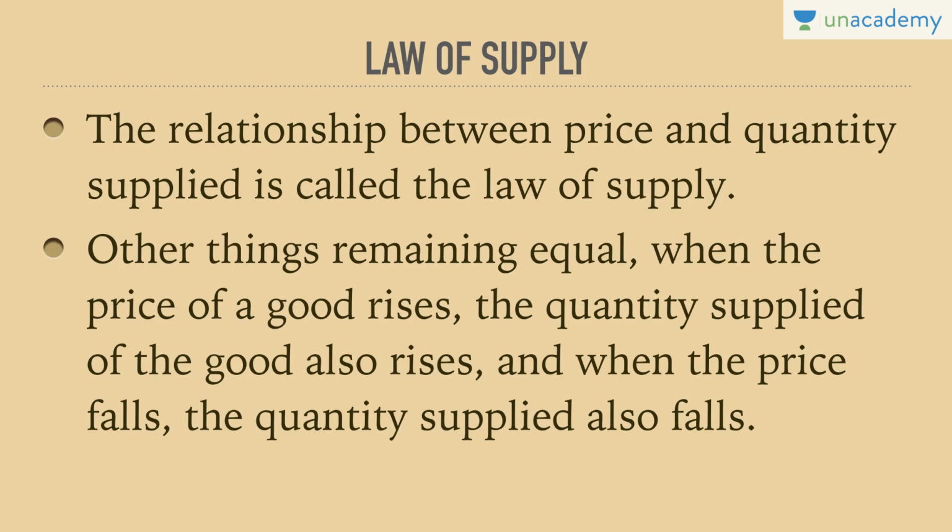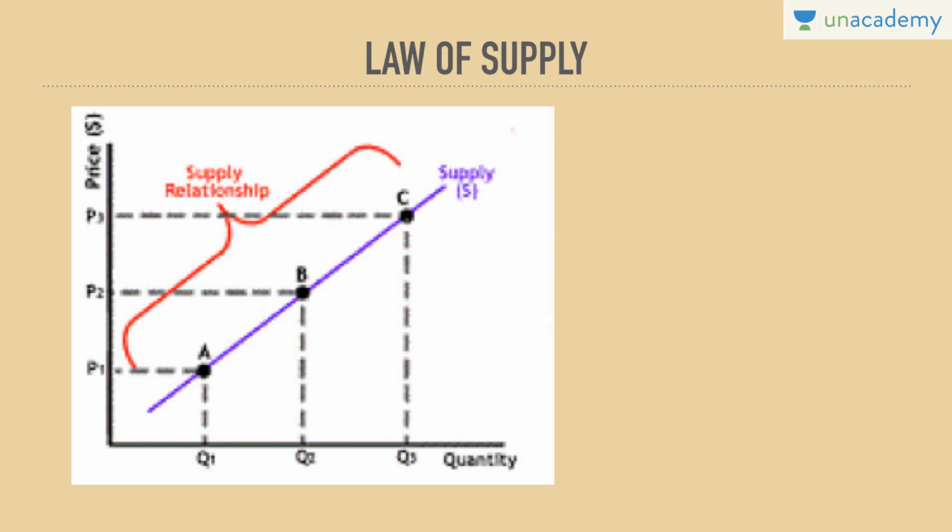This is what we can say is the agenda for understanding the law of supply through a diagram. This is the diagram which depicts the law of supply: an upward sloping supply curve on the basis of increase in price and increase in quantity supplied. The higher the price, the higher the motivation to supply by the supplier, and we get an upward sloping supply curve. So this is telling us the direct relationship between price and quantity supplied.